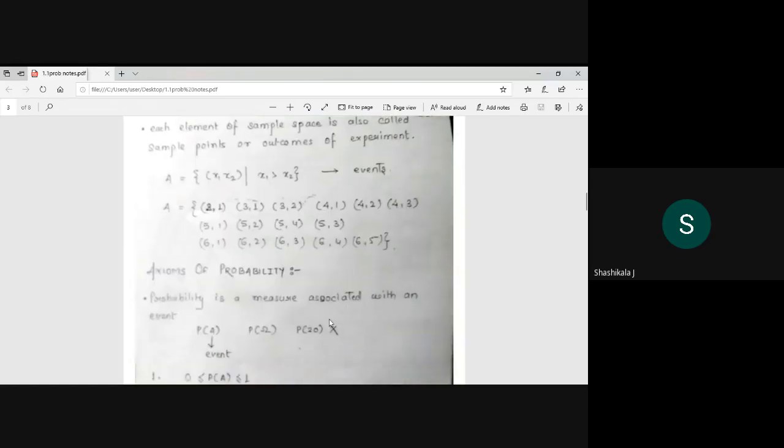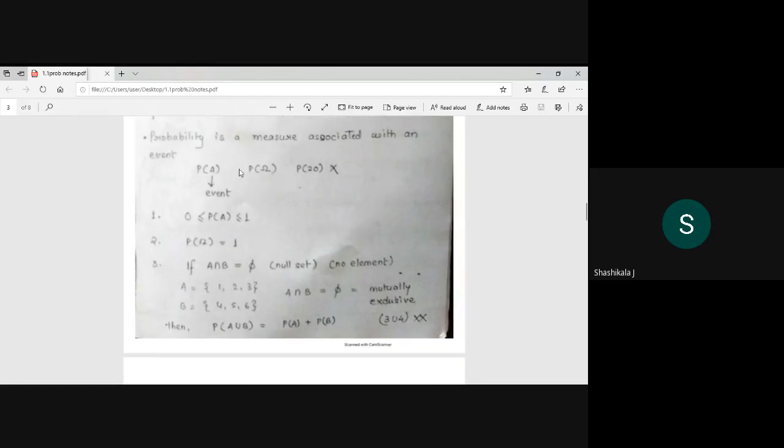Okay, so now that is a sample space. If I define this one, it is 2 comma 1, because they have asked x1 greater than x2. So that is 2 comma 1, 3 comma 1, 3 comma 2, 4 comma. Here you can see that x1 is greater than x2. Okay, next we will study the axioms of probability.